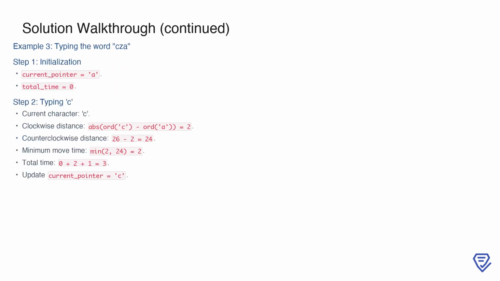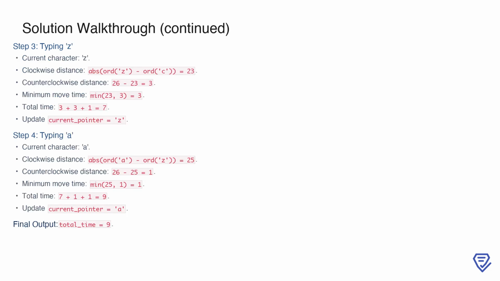In the third example, we type the word ZA. Once again, we initialize the pointer at A and set the total time to 0. The first character to type is C. The clockwise distance from A to C is 2, while the counterclockwise distance is 24. The minimum move time is 2. Adding the 1 second required to type the character, the total time becomes 3. The pointer is updated to C.